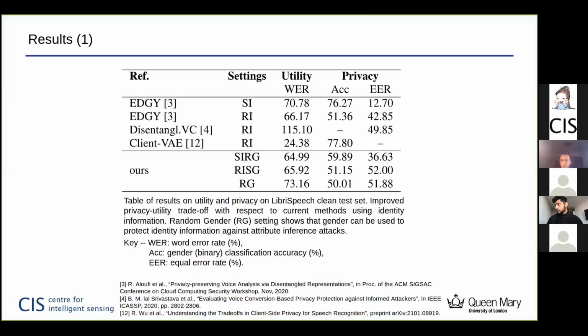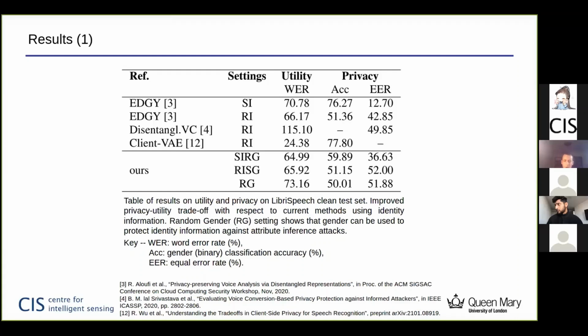Our results show that we are able to improve upon the privacy utility trade-off with respect to existing state-of-the-art methods that use identity information in a same or random scenario. We can see that by using gender information, we are able to maintain the speech utility to a satisfactory level, and also obtain the privacy objectives, which are denoted by 50% accuracy, both in the gender recognition task and in the speaker verification task, denoted by the equal error rate.